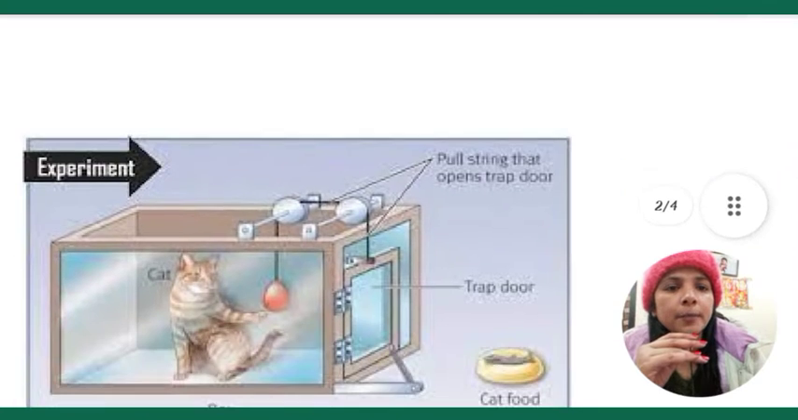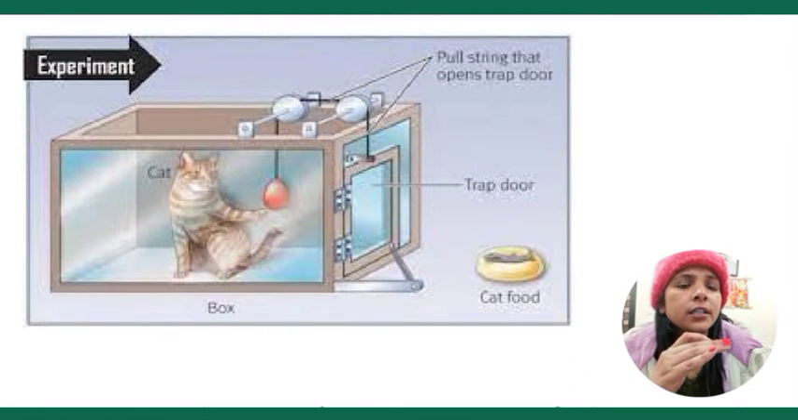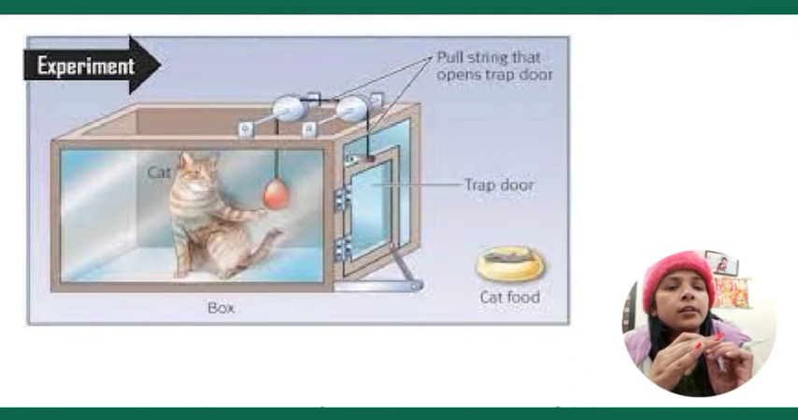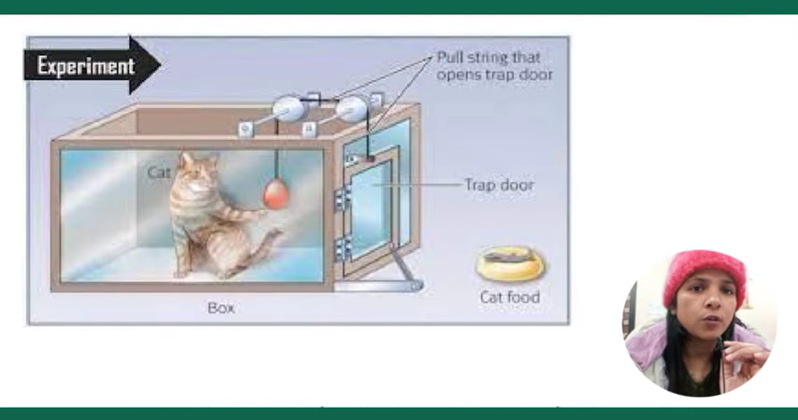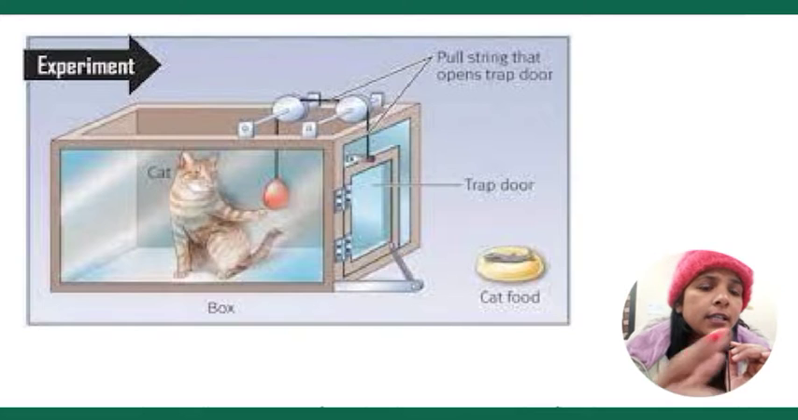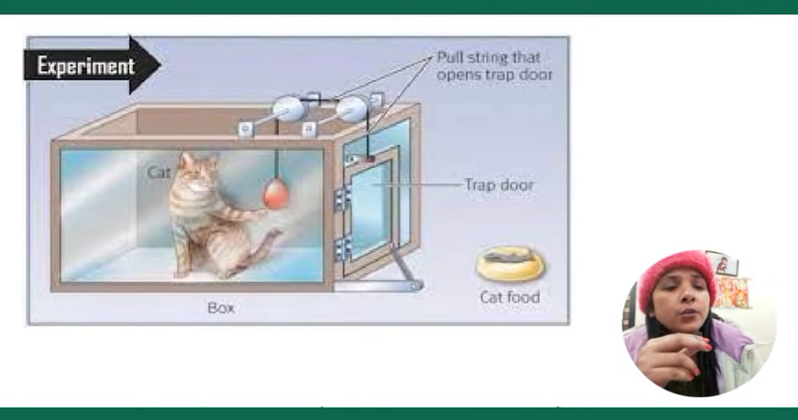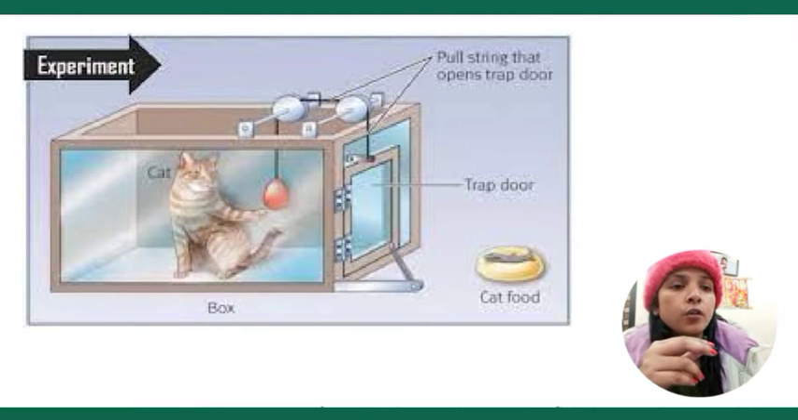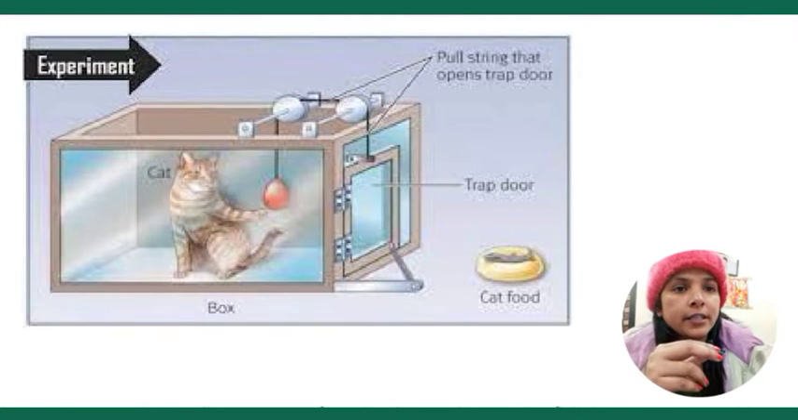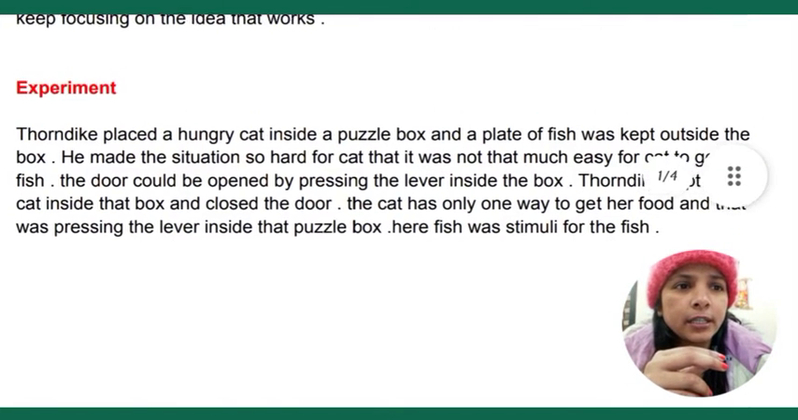So here you can see the experiment, here you can see the puzzle box also, and cat food also you can see here, trap door, everything. Thorndike made the situation so hard for the cat to come out and have that fish, okay. So here you can see the picture of this cat who is locked up in a puzzle box. Okay, so let's see the experiment.